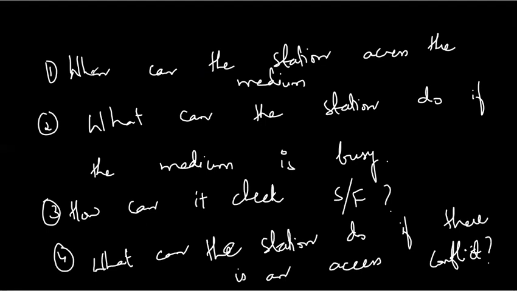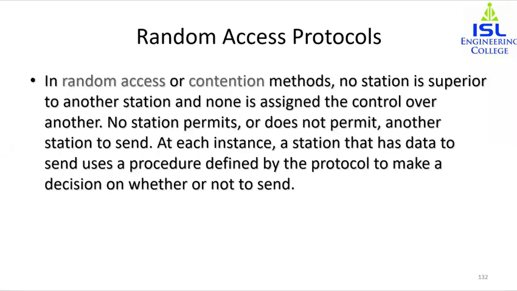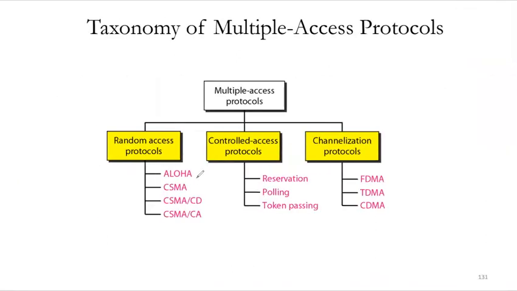Now, among the random access methods that we will be studying, we have something known as Aloha, which is a procedure for multiple access. After that, this method was improved with the addition of a procedure that forces the stations to sense the medium. So this is carrier sense multiple access.